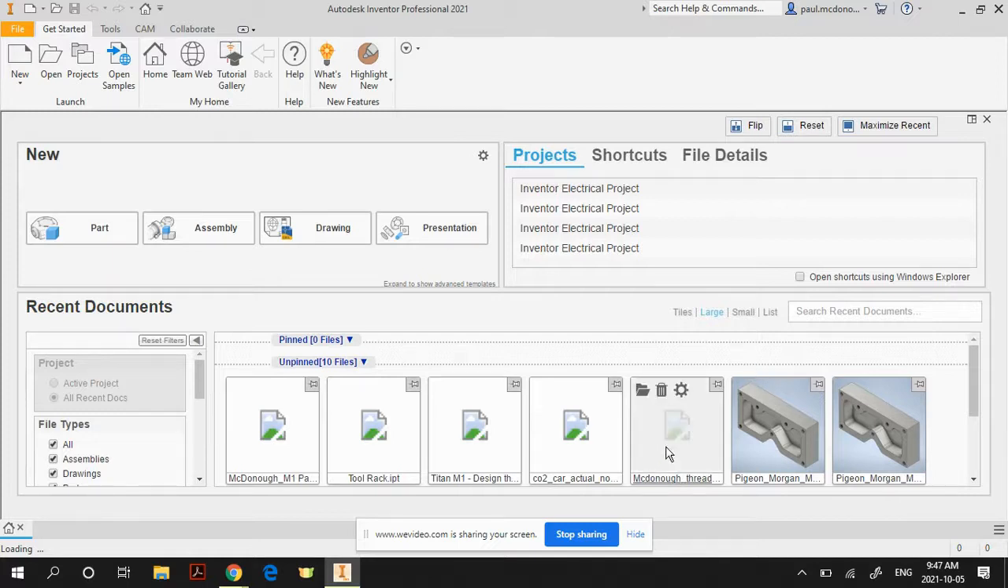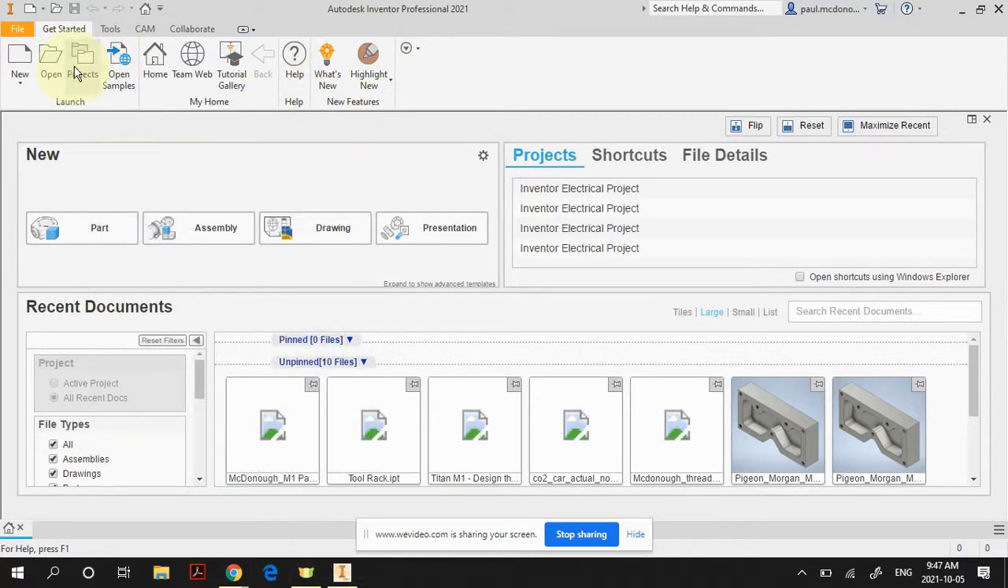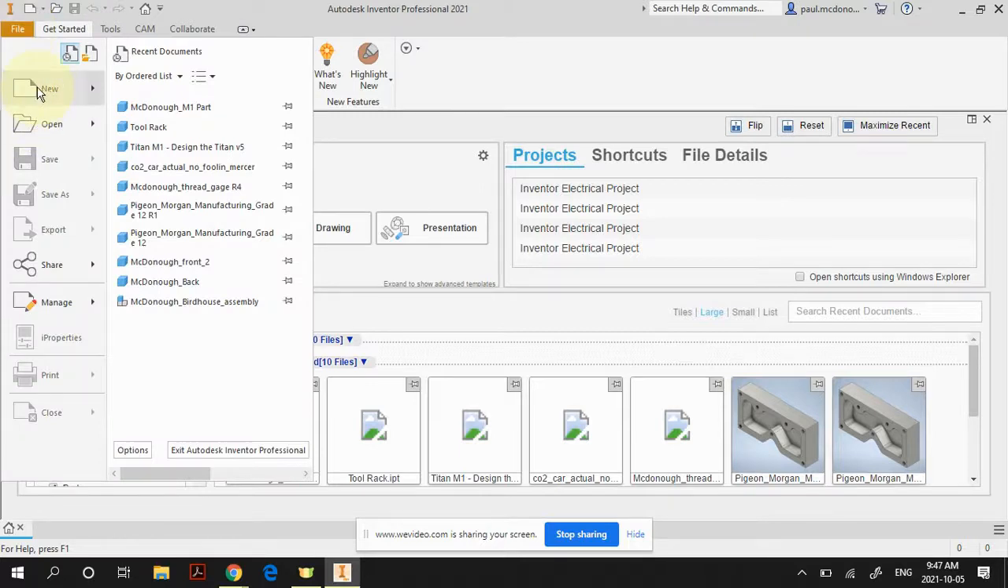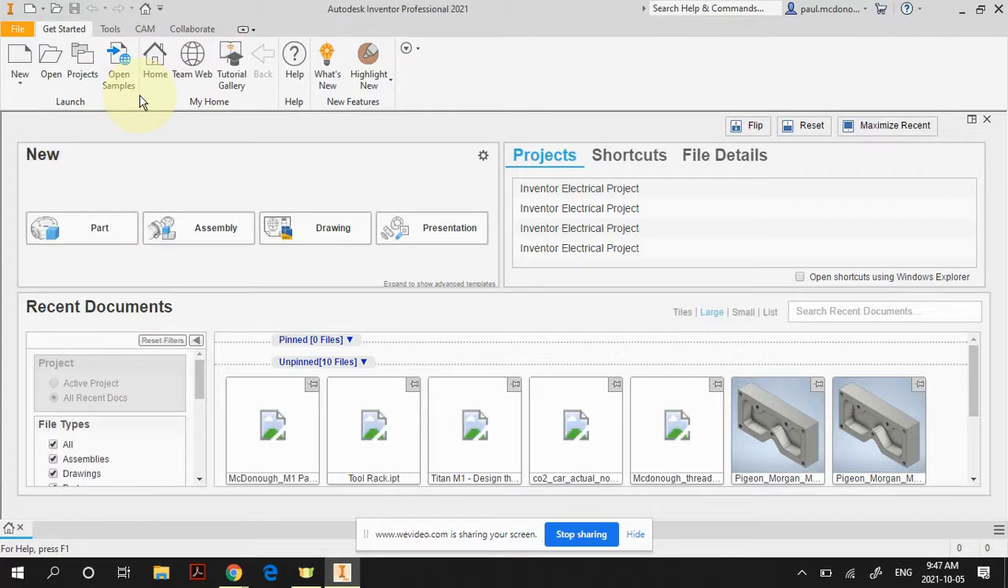Once it starts, you're going to get a screen that looks similar to this. I don't actually use any of the information on this screen. What I'm going to ask you to do, and I'm going to highlight my cursor so you can follow along here, okay? What I'm going to ask you to do is go up to New, or you can go to File, New, and just click New here.